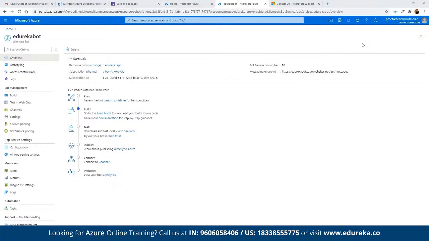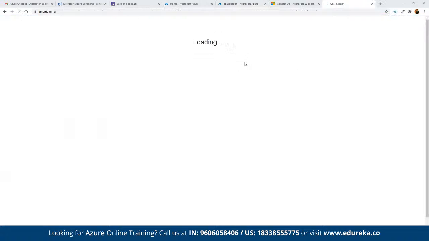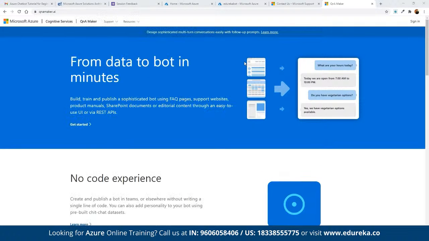Again, to download the entire source code here, we can simply download and test locally with a given emulator, or we can go ahead and create it as a part of a chatbot. For making a series of questions and answers that we want to integrate with AI in this entire chatbot, we can navigate to a service called qnamaker.ai. With qnamaker.ai we can simply integrate any particular data into a bot that we are going to create.